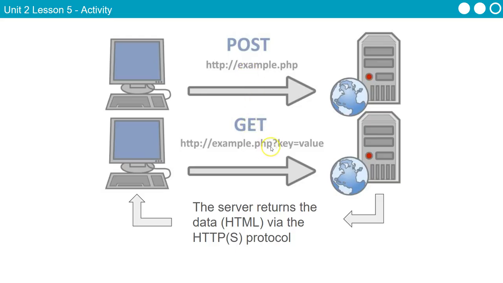In a GET, we actually use this little question mark and then we use this key value pair to add that information. So we're not attaching metadata, we're actually putting that information in this URL as an extension of this domain name. So essentially what I would say is, example.php question mark username equals, and I would put the username, and then I would put a little and sign and say password equals and put their password. Right? Now I know this isn't a super secure way, this isn't technically how it works, but it's a good example. But you do need to understand this idea of post and GET for your Unit 2 project,